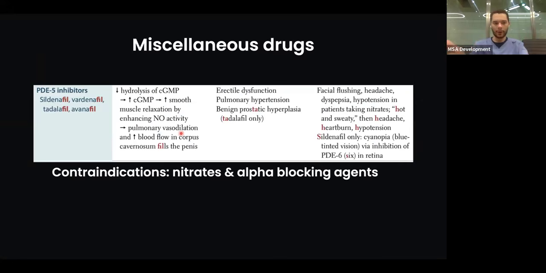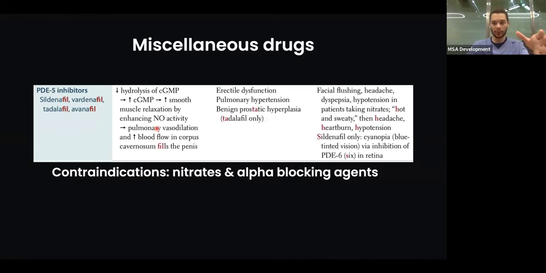Then you have other miscellaneous drugs such as the phosphodiesterase 5 inhibitors. And so you have sildenafil, tadalafil. Those work by how? They increase your levels of cyclic GMP, very similar in action to nitric oxide. Increasing cyclic GMP would eventually lead to smooth muscle relaxation. And as we mentioned, very similar to nitric oxide activity.